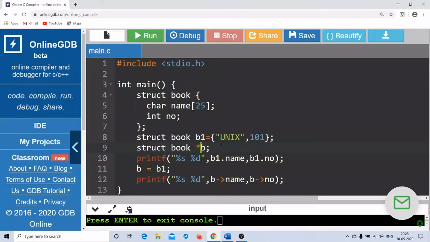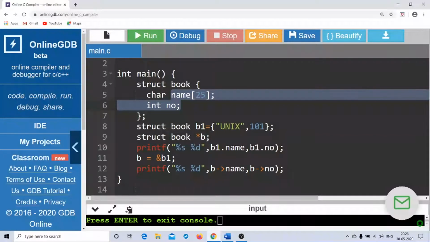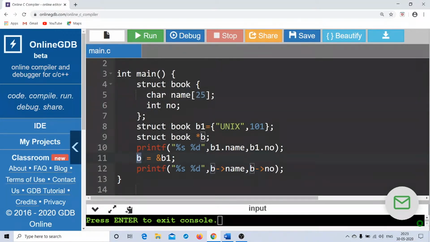And since it is a pointer variable, it becomes extremely important for me as a programmer to pass the base address. Once I pass the base address, I will get access to these two member elements called name and number. And then whatever is associated with b1 will get copied to b, right?